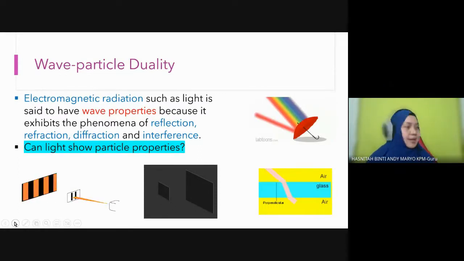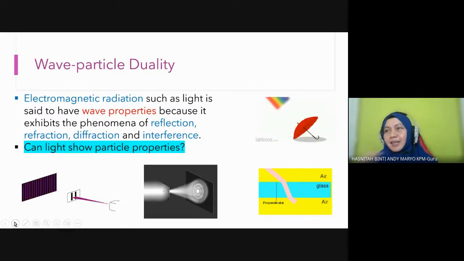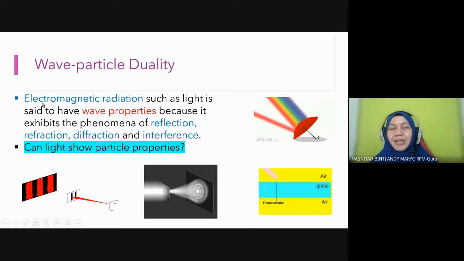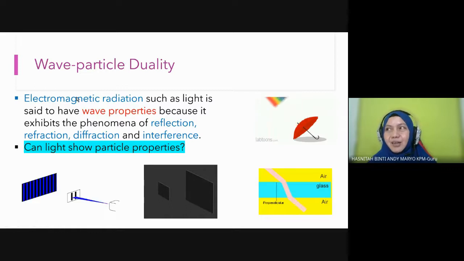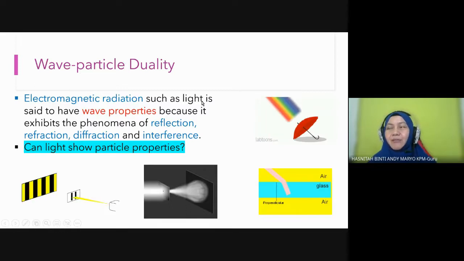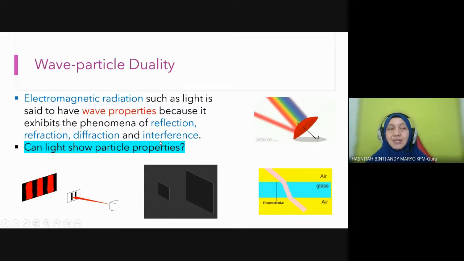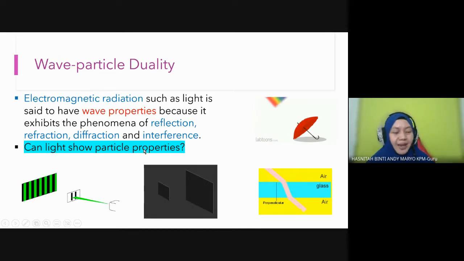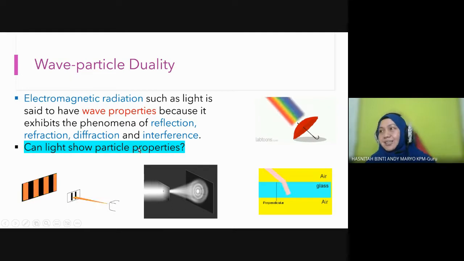Okay, then the other way round. Now we talk about electromagnetic waves, electromagnetic radiation, such as light. Visible light is said to have wave properties because, as I mentioned just now, it undergoes reflection, refraction, diffraction, and interference. The question again: can light show particle properties? Can light behave like electron? So this is the question.